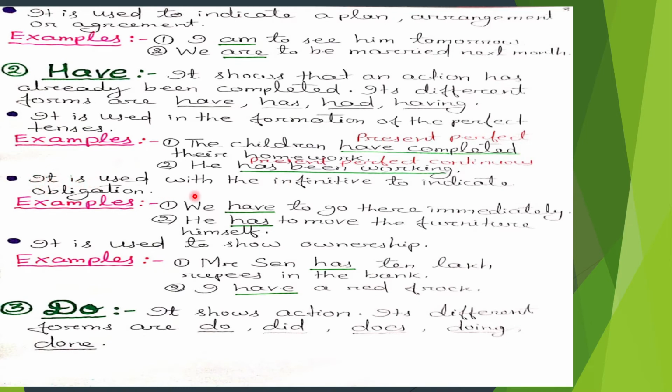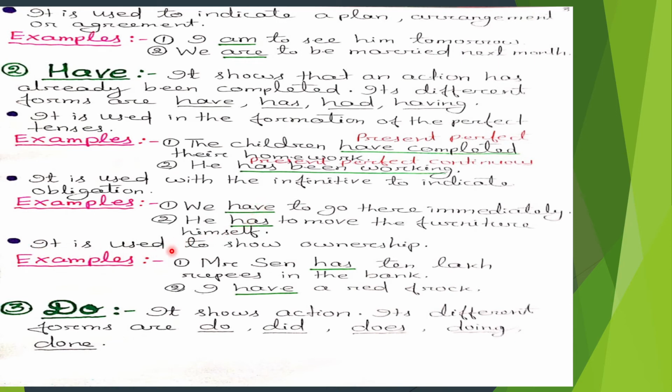It is used with the infinitive to indicate obligation. Some examples are here. Number 1, we have to go there immediately. Second number, he has to move the furniture himself. So here to go is the infinitive verb, to move is the infinitive verb. Here this have and has both are used with the infinitive verb.